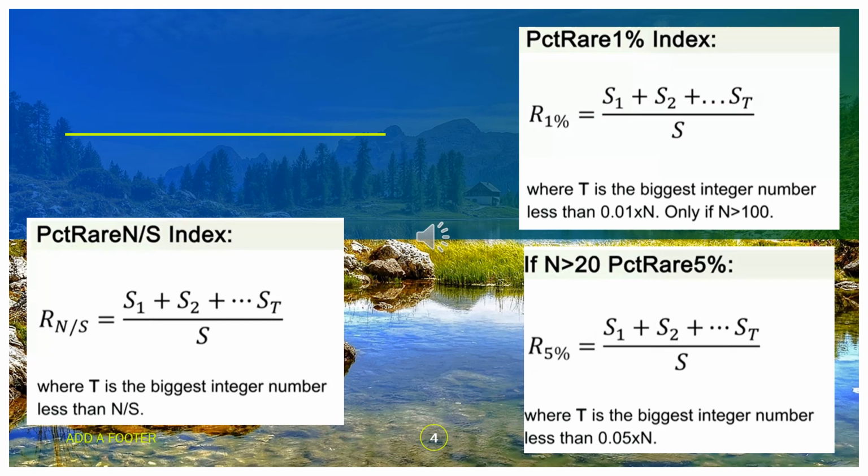The last index of rarity that we can use is the PCT rare N by S index, where we use S1 plus S2 plus up to ST, divided by S, where T is the biggest integer number less than N divided by S, where N is the total abundance and S is the total richness.